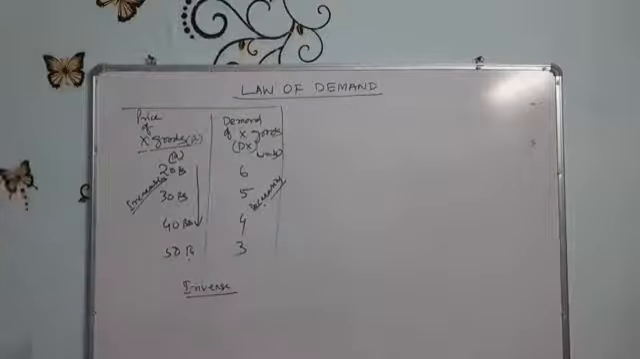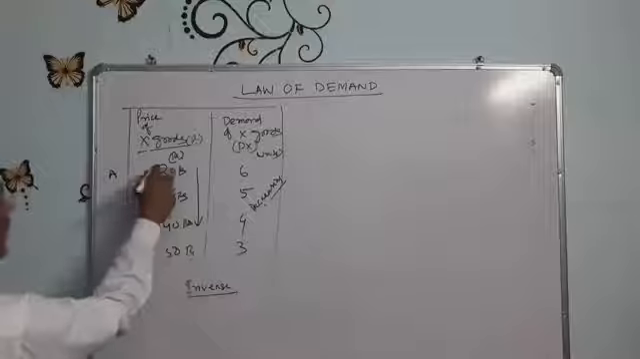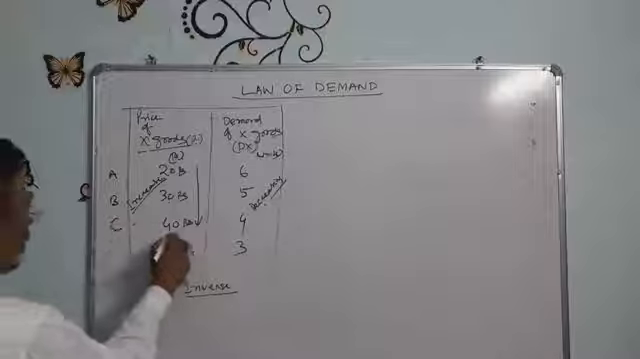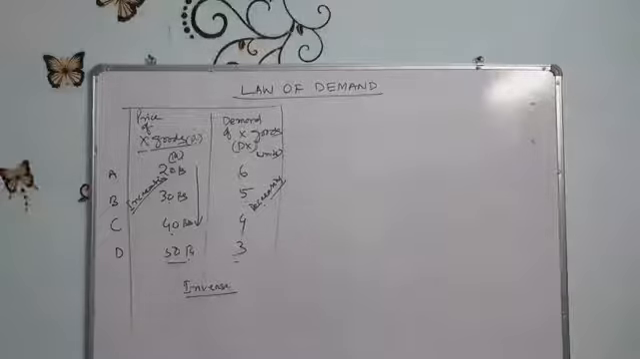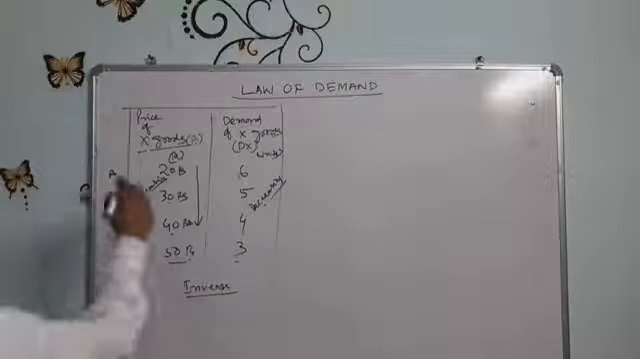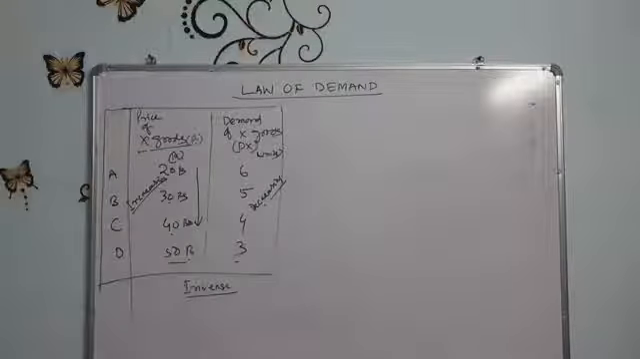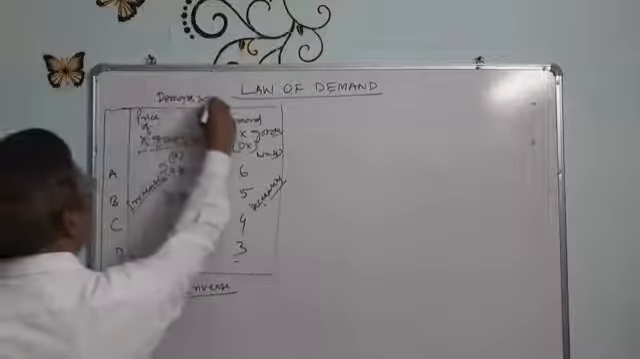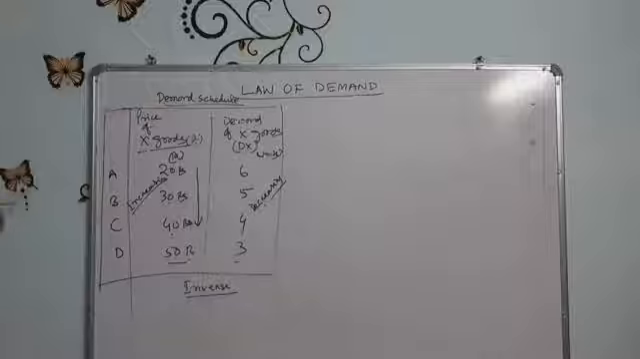So the first combination A is 20 rupees, 6 units; B combination, 30 rupees, 5 units; C combination, 40 rupees, 4 units; and D combination, 50 rupees, 3 units. This is one table, and this table is known as the demand schedule. This is called the individual demand schedule.